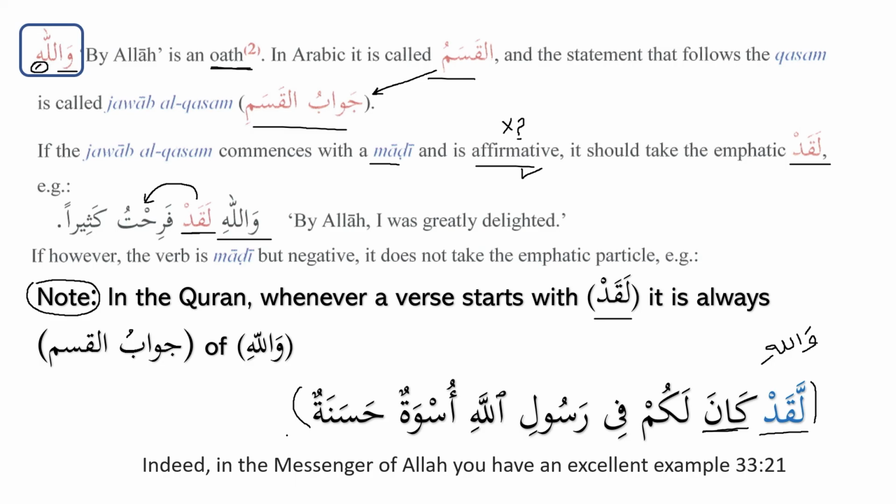And it's not possible, or it's haram for us to take an oath by anything other than Allah subhanahu wa ta'ala. Allah subhanahu wa ta'ala has the authority to take the oath of whatever He likes, like ash-shams wal qamar wal asr wal shamsi wal duhaha wal qamari idha talaha. But we don't have any right to take an oath other than by Allah subhanahu wa ta'ala. So whoever, according to the hadith, takes an oath other than by Allah subhanahu wa ta'ala, faqad ashraka. Indeed, he has done shirk. So taking an oath other than by Allah subhanahu wa ta'ala for a human being is a form of shirk.